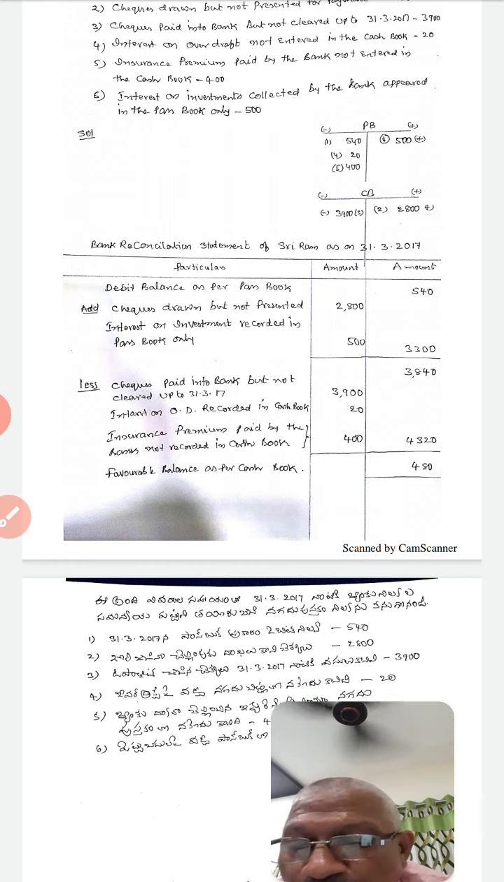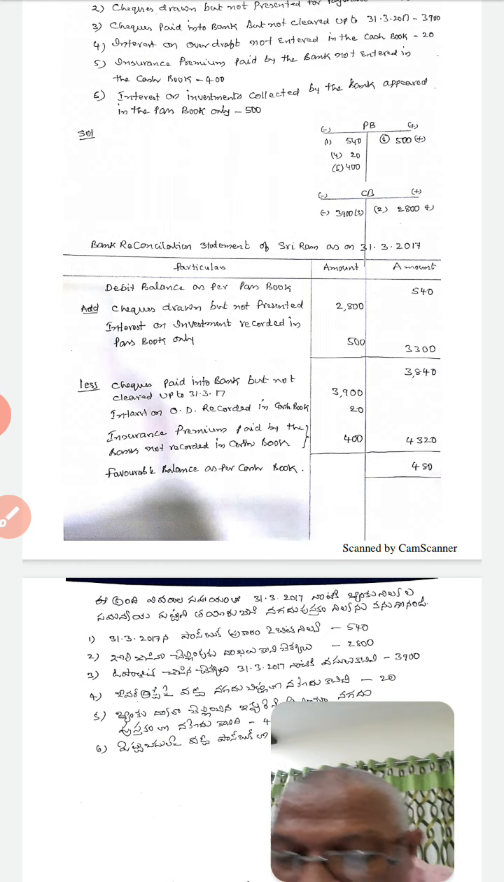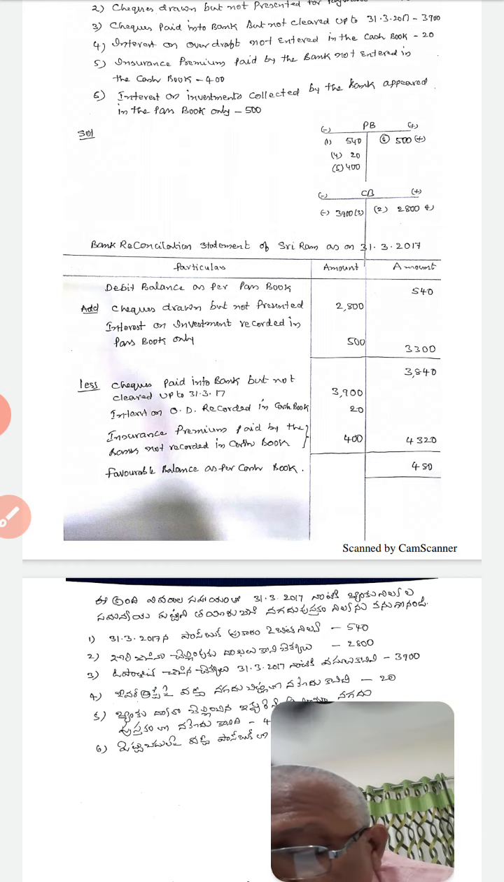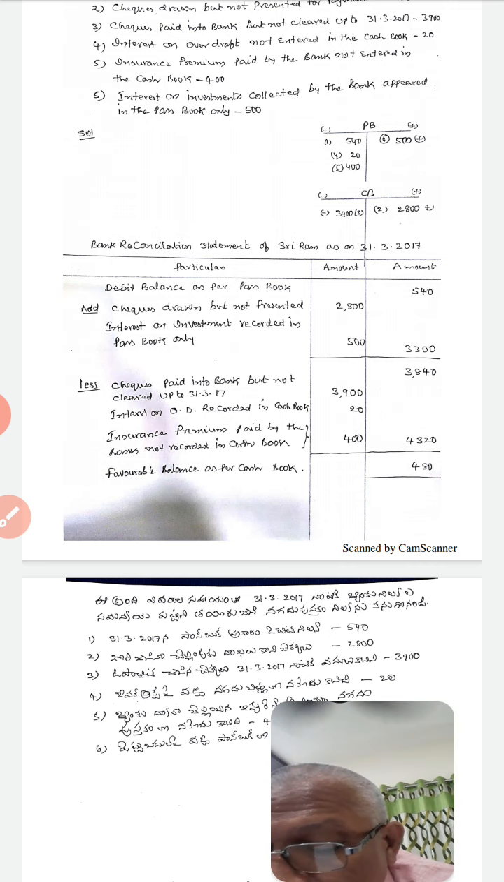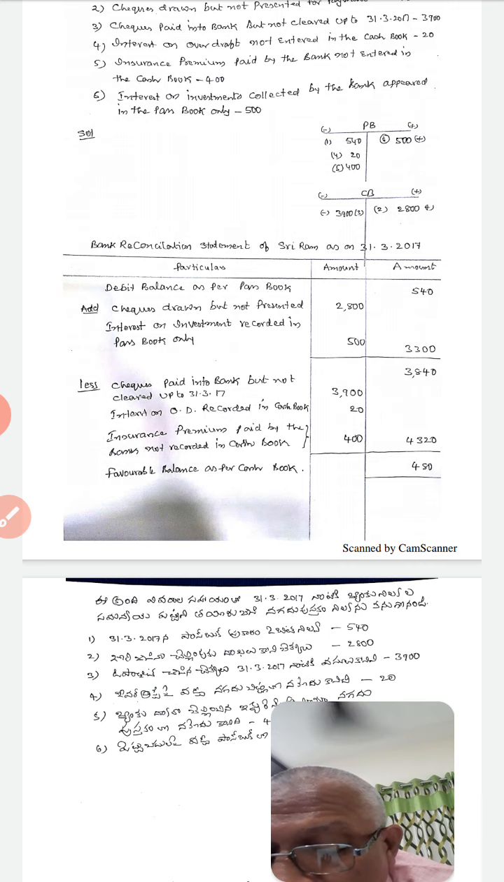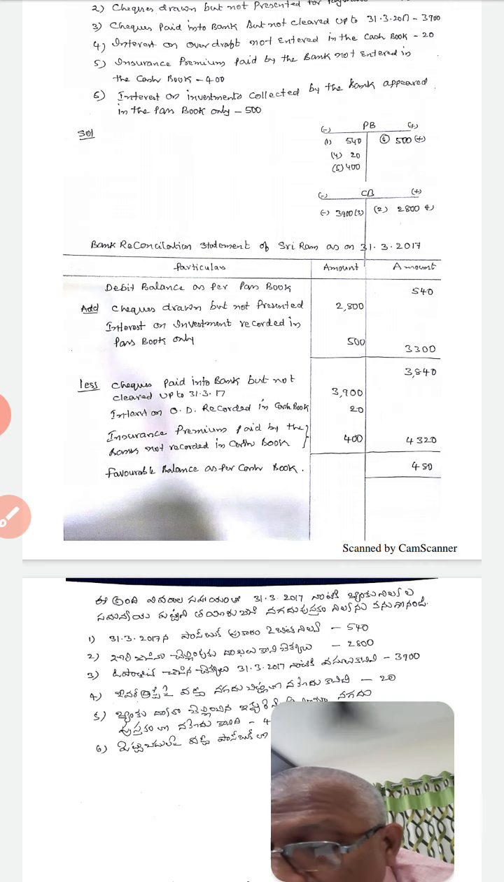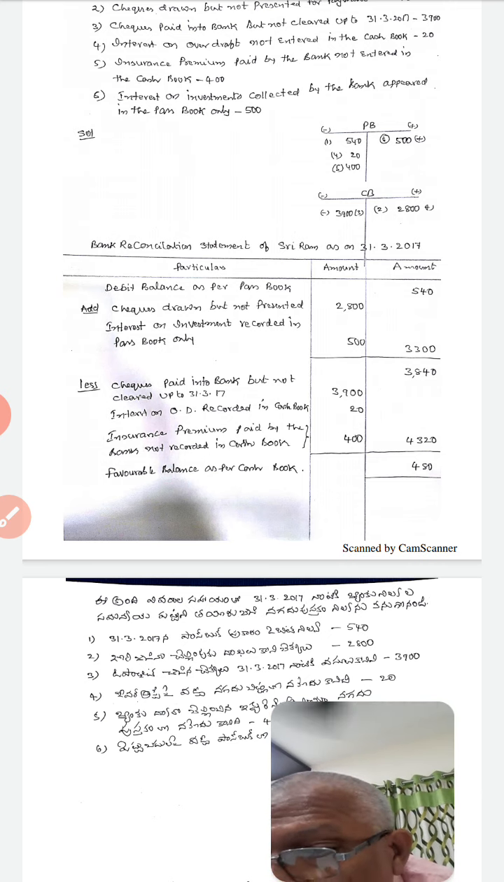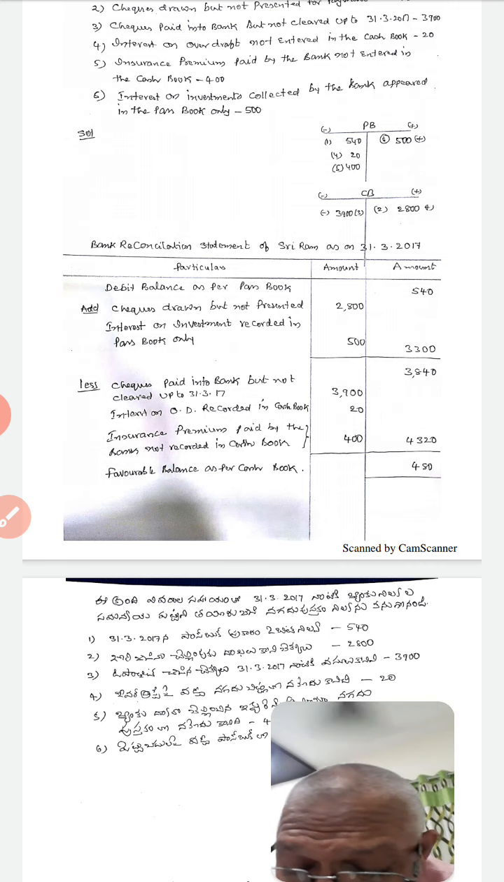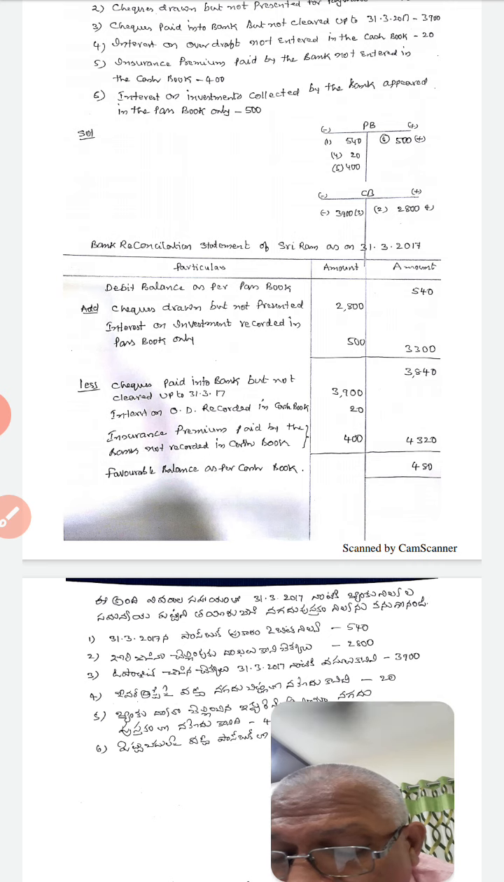It is already known to you. So, debit balance as per passbook given is 540, so it is debited on the debit side of the passbook. Next, second point, checks drawn but not presented for payment. It has to be credited in the cash book.